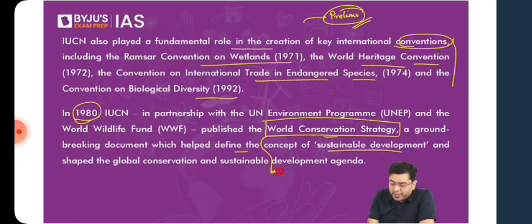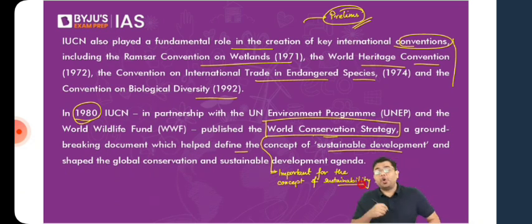So this is instrumental, important for the concept of sustainability. Because when we talk about sustainability, one of the biggest threats and damages caused in the name of economic development has been the damage to the natural ecosystem. And due to that damage, a significant number of species, for example those living in forests, have faced extinction because their habitat has been completely destroyed and damaged. So that is also a category here. That is the role played by IUCN.